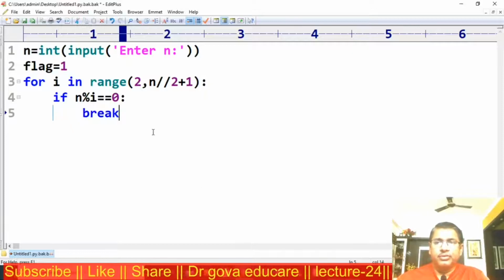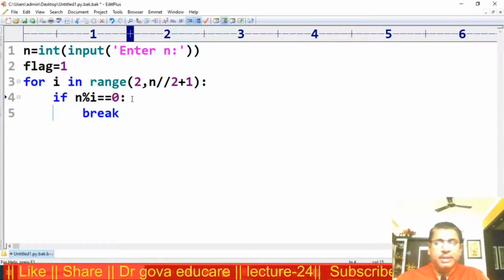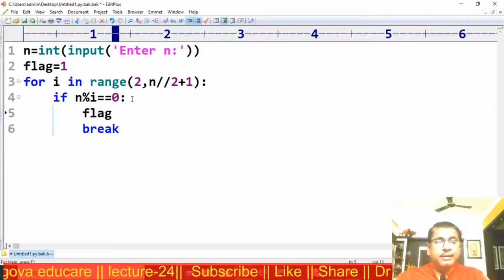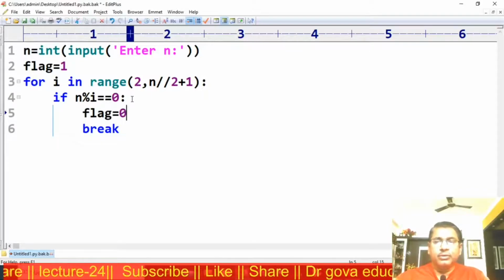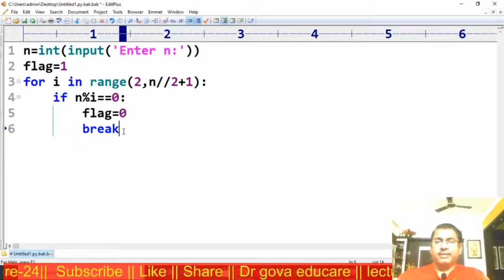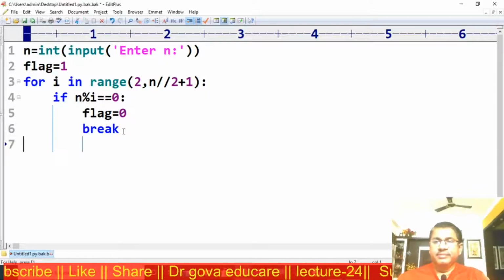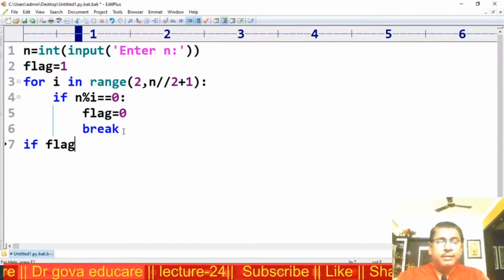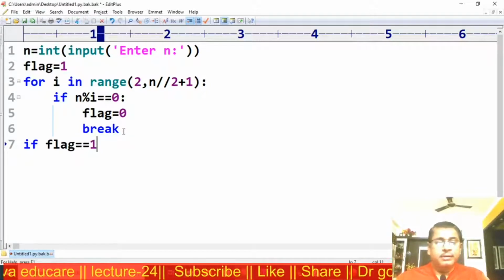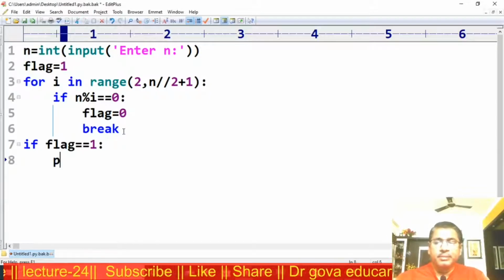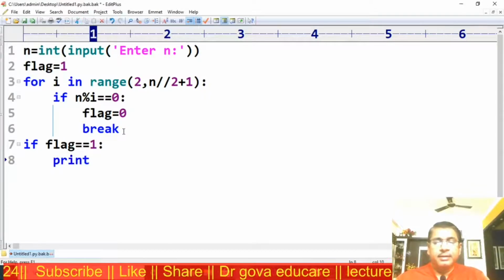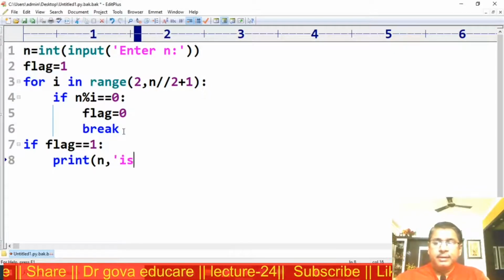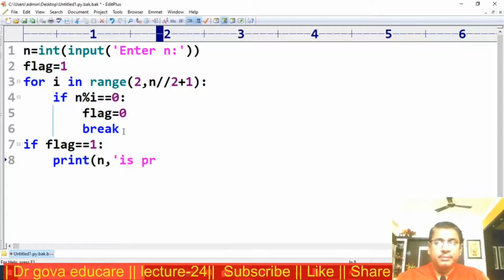If it is equal to 0, the given number is not a prime number. That is, flag is equal to 0, break. Now I want to check if flag is equal to 1, the given number is a prime number. Print n is prime number.